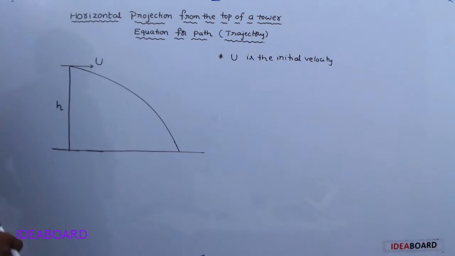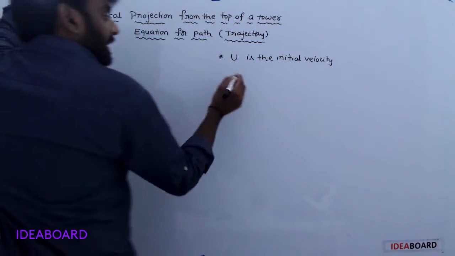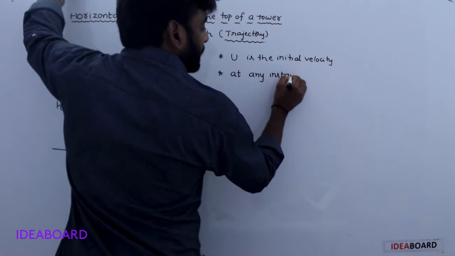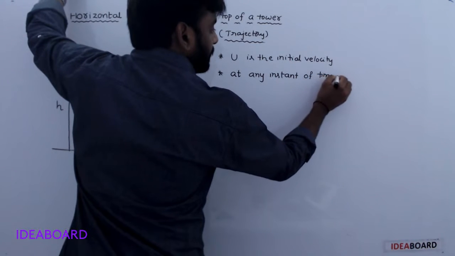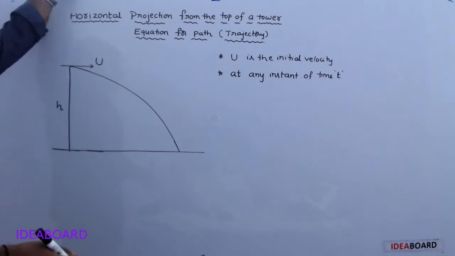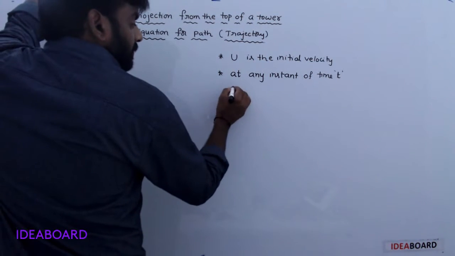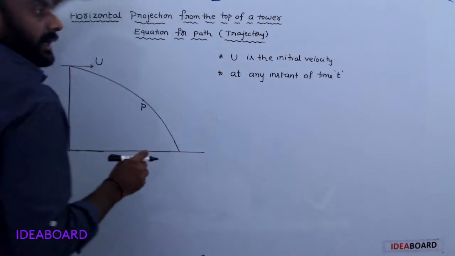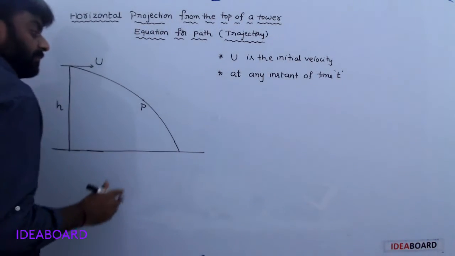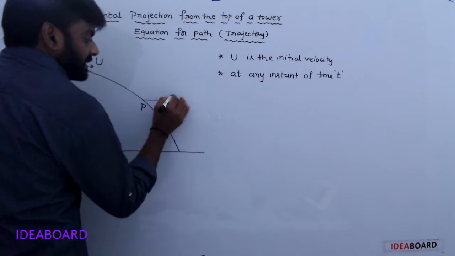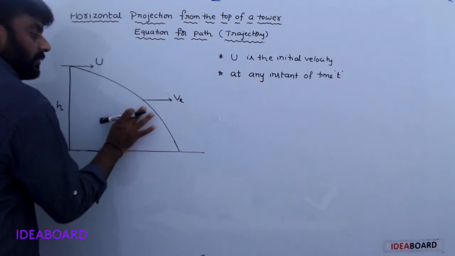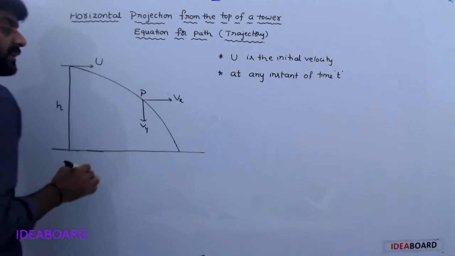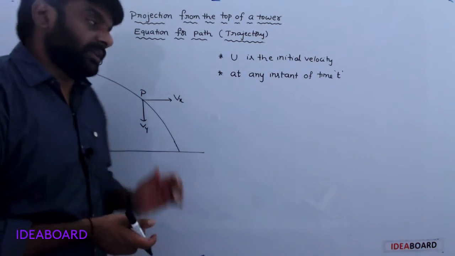So at any instant of time t, consider a point P. At this point, the horizontal velocity is Vx, and the vertical velocity is Vy.